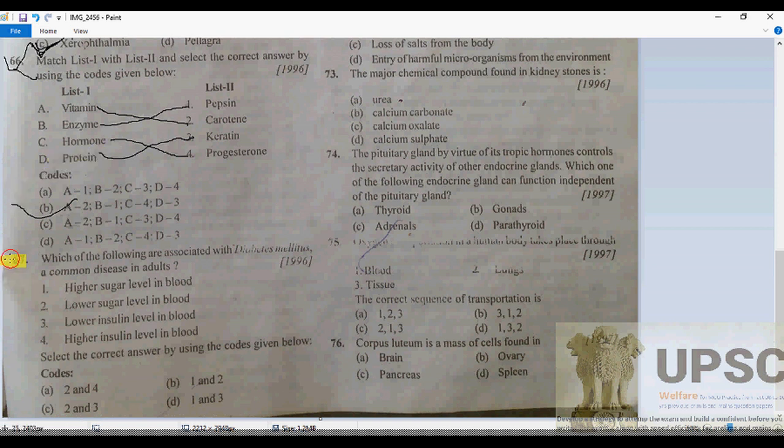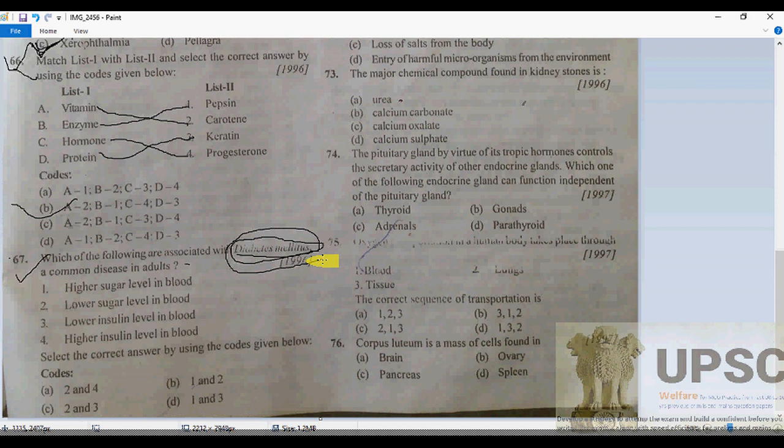So now 67. Which one of the following is associated with diabetes mellitus, as common in adults? Which one is going to be? High sugar level in the blood. Here I am talking about type 1, type 2 diabetes mellitus. Firstly, let me define what diabetes mellitus is. Diabetes mellitus is caused due to deficiency of the insulin hormone, and the insulin hormone maintains the blood sugar in the body. Deficiency of the insulin hormone in the body causes an increased level of sugar in the blood, leading to diabetes mellitus.